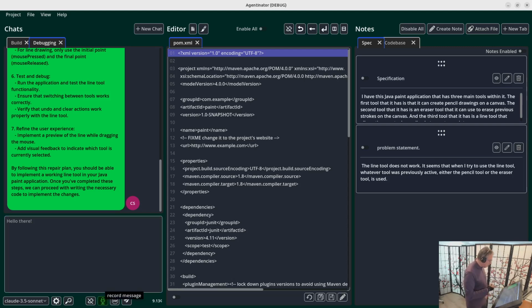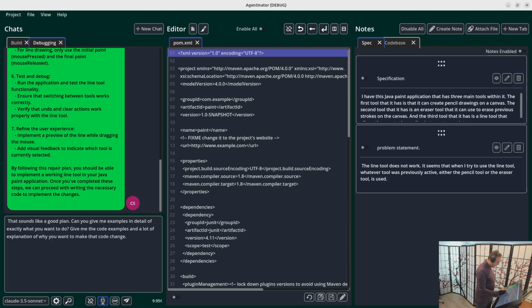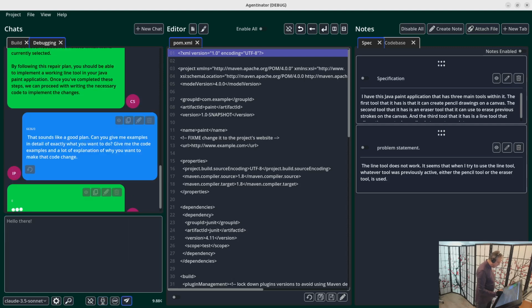Can you give me examples in detail of exactly what you want to do? Give me the code examples and a lot of explanation of why you want to make that code change. So this is not just giving me a diff, it's giving me a detailed diff. And by giving me the details, it makes it easier for me or another AI to make repairs, right?